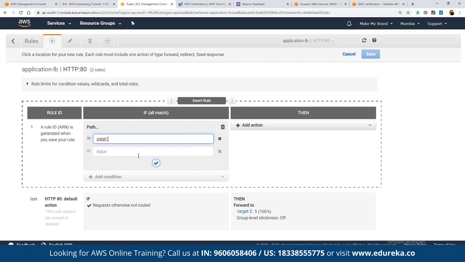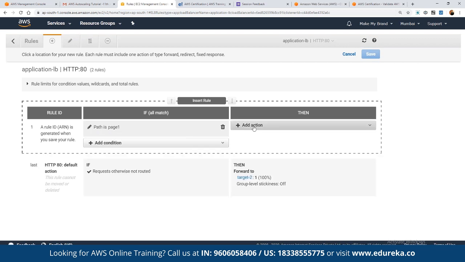For example, suppose we have a website, and the website has an application page, where one page is hosting the application which allows users to upload their photos and make changes. Obviously that application needs a good capacity server, whereas all the other pages are simple information-based pages, so they don't need a high-end server and can be deployed on, let's say, the T2 family. For these different configurations, we can define exactly how the traffic is going to be distributed. Once we save the logic, we can click on save, and then we can define the action.